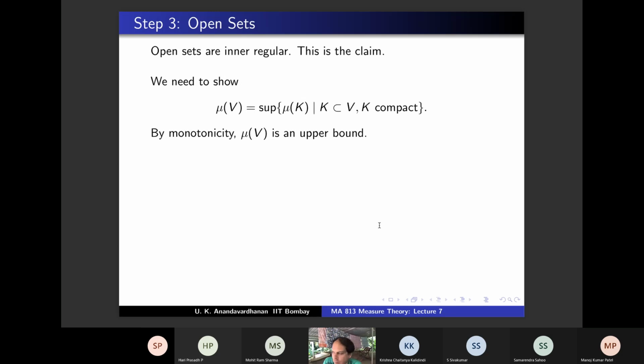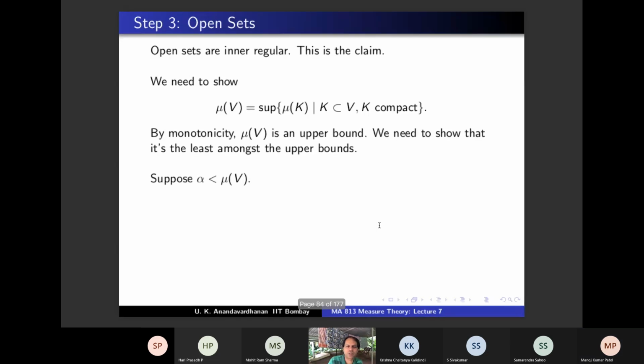By monotonicity, right? We have proved monotonicity for mu, no? That we did at the very starting. So if K is contained in V, then mu K is less than or equal to mu V. So mu V is an upper bound is clear. It's just monotonicity, right? So what do we need to show? We need to show that it is the least among the upper bounds. Yes? You have to say something, only then I can continue. Yes, sir. Yeah, so we have to show that it's the least among the upper bounds.